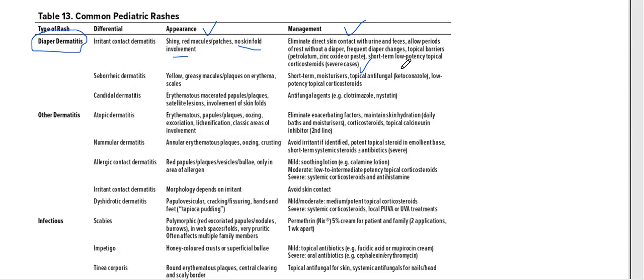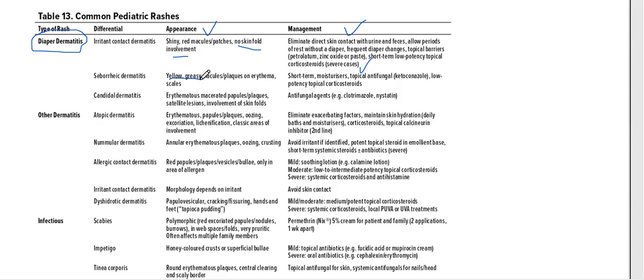And then we can use certain ointments like petroleum jelly, zinc oxide, and short term steroids can be given as well in cases which are very severe. All right, next thing is seborrheic dermatitis, that is yellow greasy papules on erythema and scale. Seborrheic dermatitis, always remember the thing will say yellow greasy. When it says yellow and greasy, we say the term seborrheic.